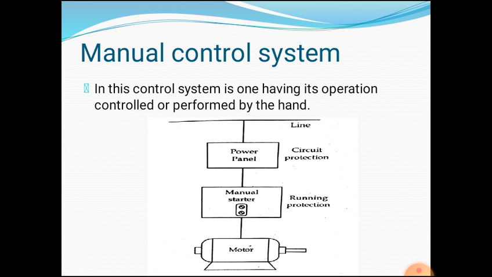A manual controller requires the operator to move a switch or press a button to initiate any change, like start or stop, in the operation of the machine equipment. Examples: woodworking shops, drill presses, lathes. This is the manual control diagram, which consists of line, power panel, manual starter, motor, circuit protection, and running protection.